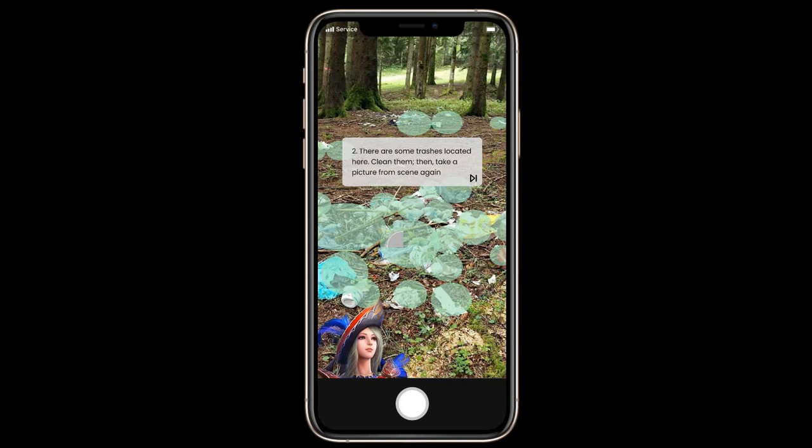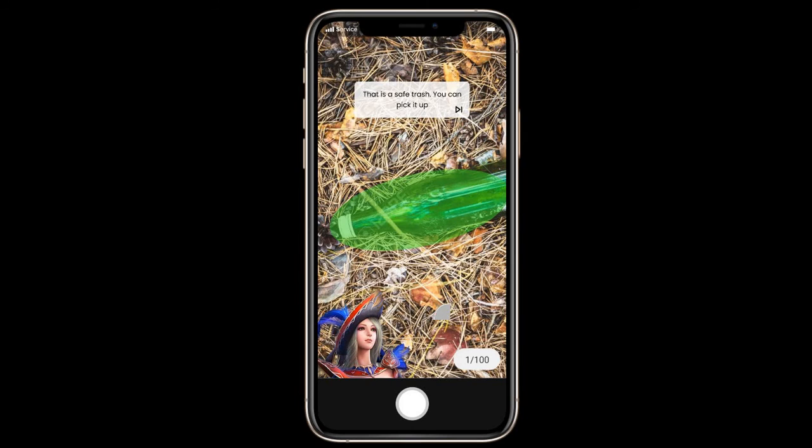From the picture, the game detects possible trashes and asks the user to pick the trashes. The user can point at each trash and check if it's safe to collect or not. The user gets a target to collect 100 trashes to complete the quest, as you can see here.